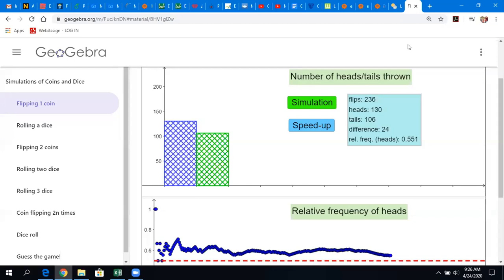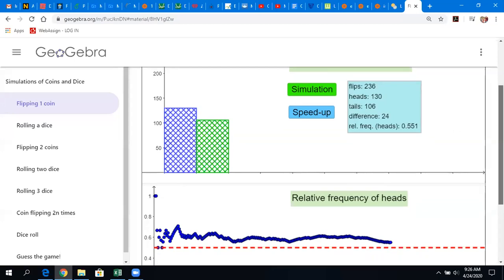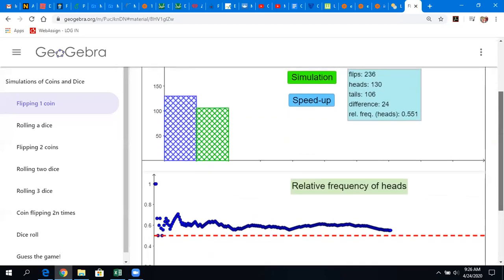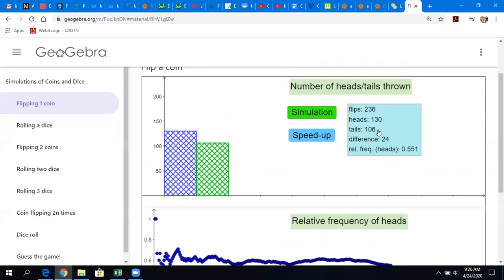If you want to watch what we've just been talking about play out over time, there's a relative frequency of heads situation. You run the simulation, and this thing will keep track of the number of heads, and it gives you the relative frequency of heads. In this simulation that I was messing with yesterday, I let this thing do 236 flips. There were 130 heads and 106 tails, and the relative frequency of heads was 0.551.